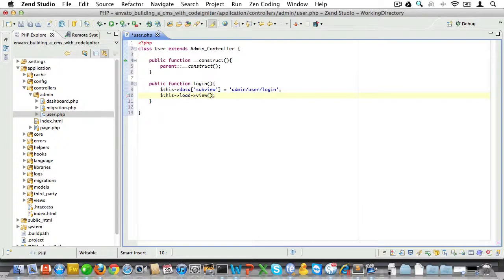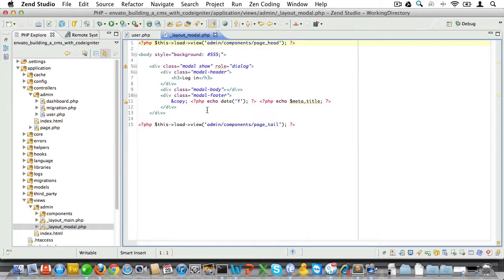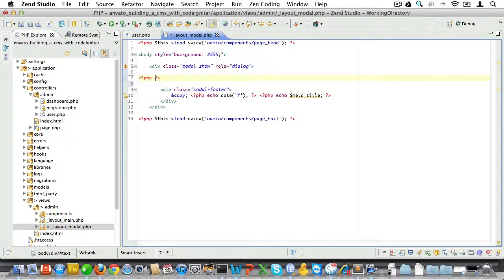Next, we'll load the modal layout. You remember, that's the layout we created in the last video. Okay, now let's open up the modal layout. And this is where the subview variable we just created comes in. That subview will be loaded here. So we only need a single modal layout to display all of our modal screens, and we'll just set the subview to be loaded inside of our controller.